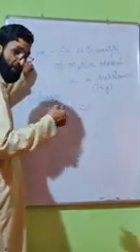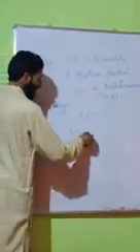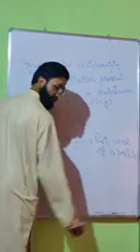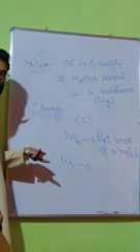However, if the speed of the body changes, its mass also changes, according to the mass dilation concept given by Einstein. Suppose m naught is the rest mass of a particle. Rest mass means when the particle is at rest, it's not moving. And m is the mass of the moving particle.